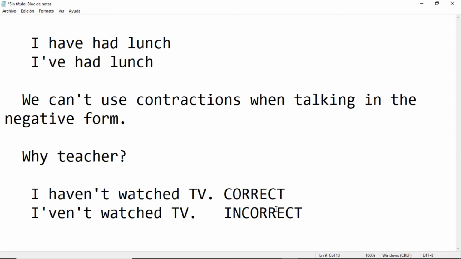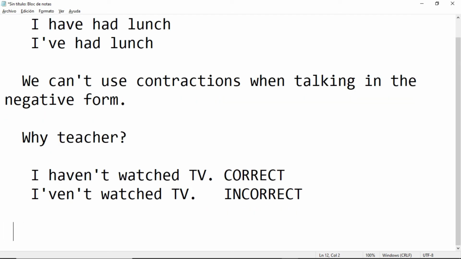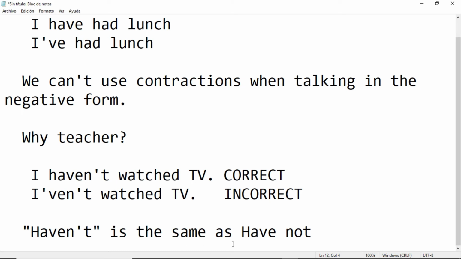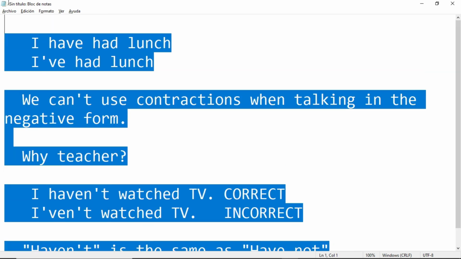It is a contraction. What do you mean, teacher? That haven't is the same as have not. This is the contraction of this. Haven't, have not. From have not to haven't. That's why we can't use this construction. This is incorrect. Okay, guys? So let's continue.